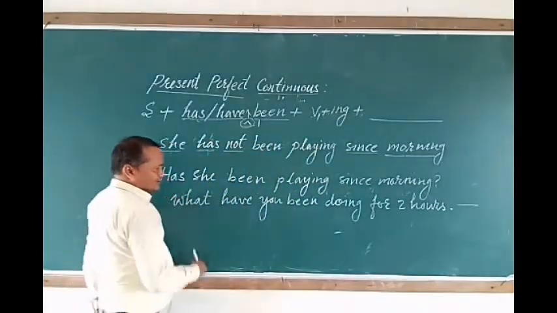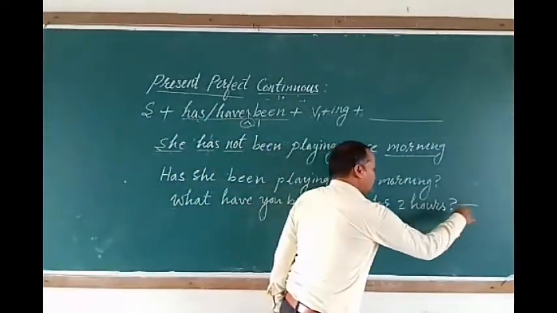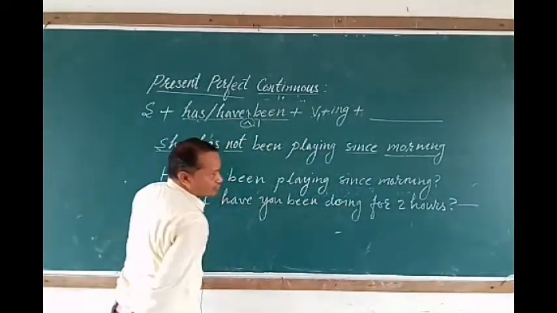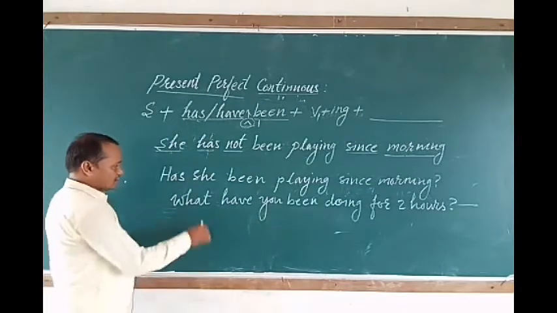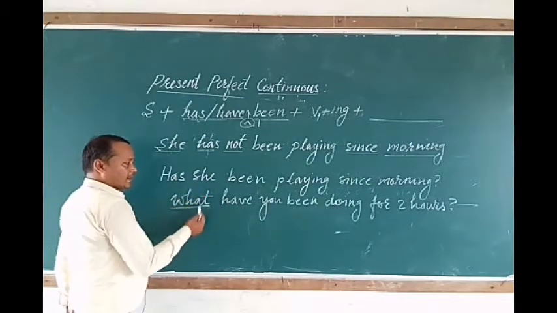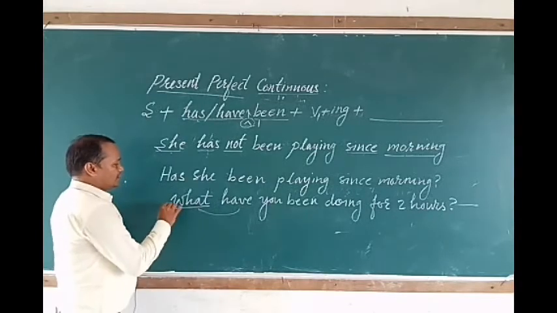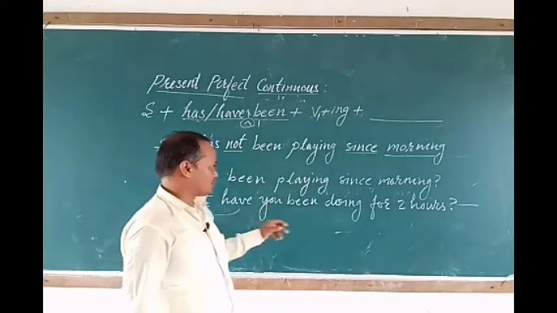So we have asked a question, what have you been doing for 2 hours? So here a question word comes before the helping verb have. We have made it a question.